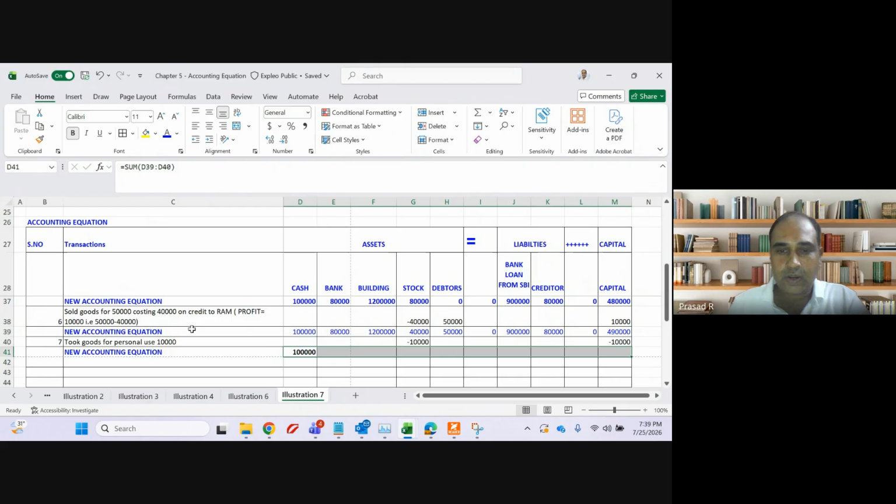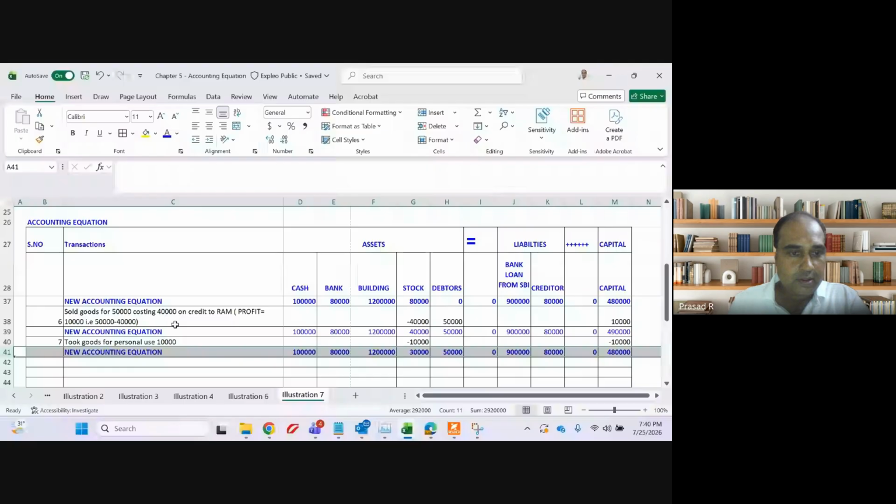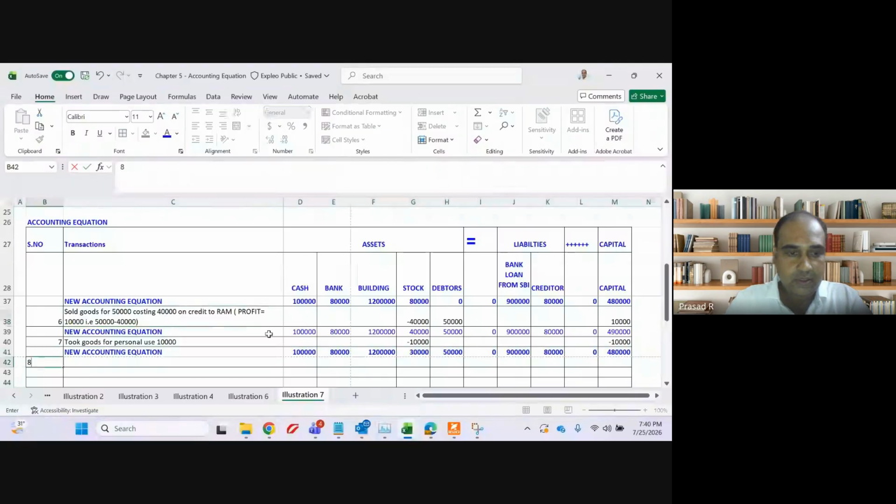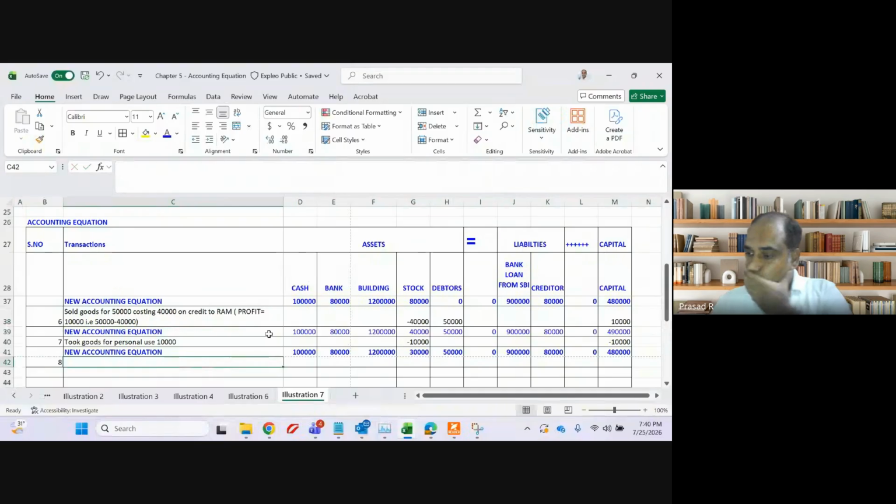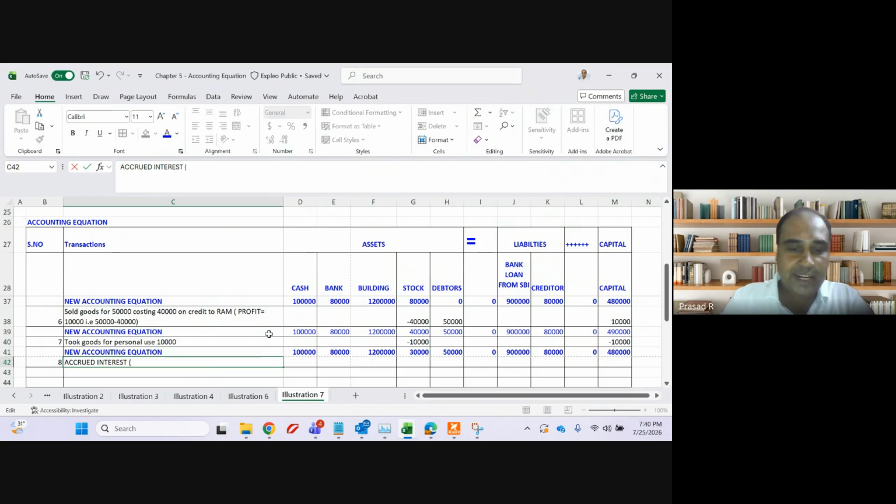One more equation over. Now, next one. Accrued interest. Accrued interest means, in bracket, everyone write it down.